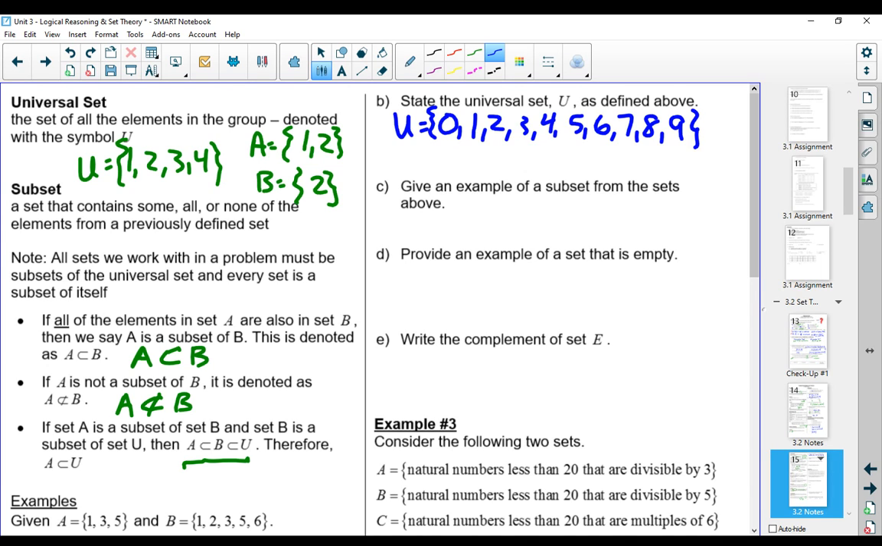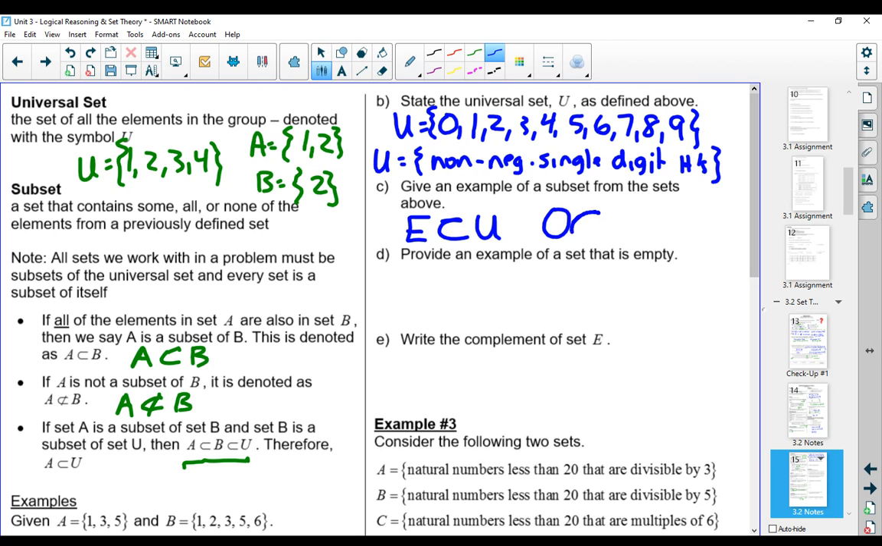Now, we can also list it using words. This would be all non-negative single-digit numbers. Now, if we're looking back at examples of a subset from the sets above, E is a subset of the universal set, and O is a subset of L, which is a subset of U.